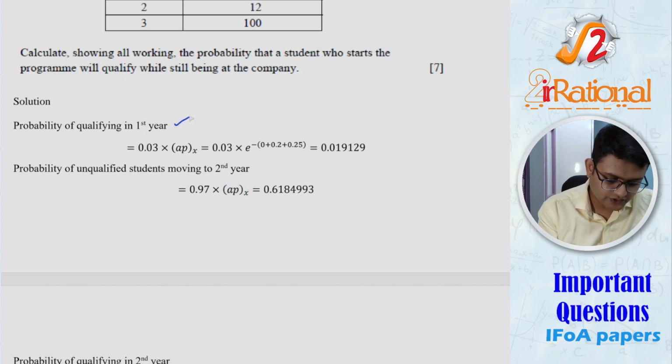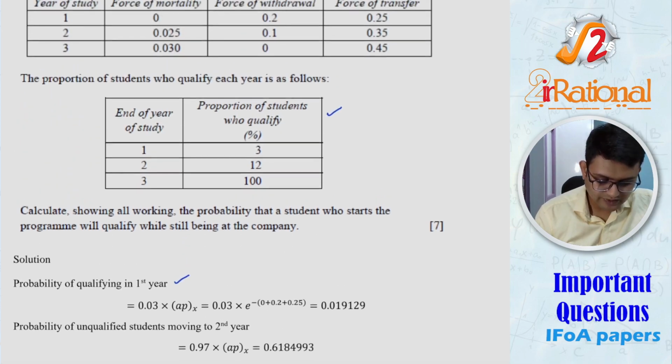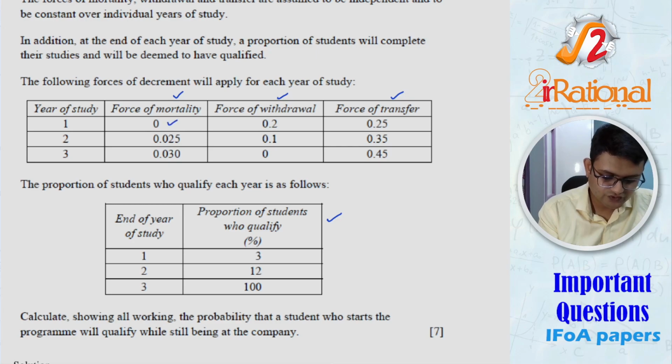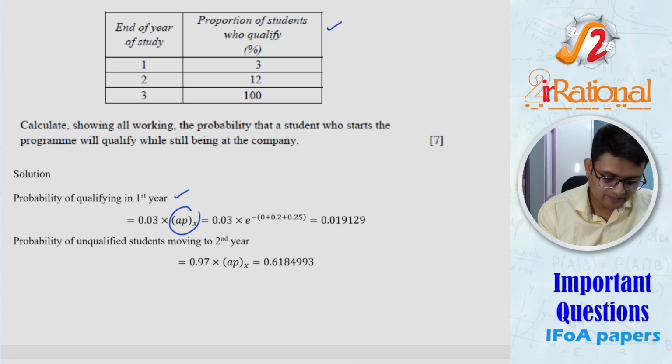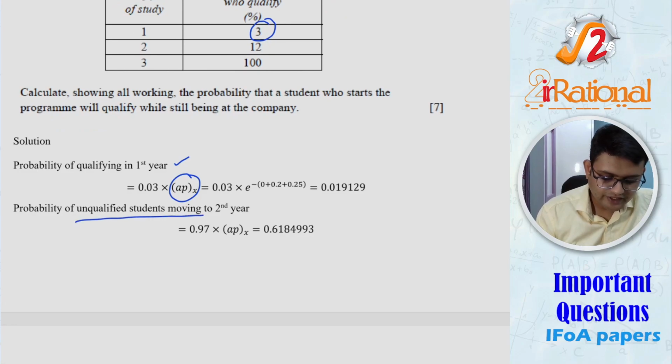Here you can see the probability of qualifying in the first year. Using the multiple decrements, that is force of mortality, force of withdrawal and force of transfer, I have calculated the APX for the first year, and then out of that 3% of them would qualify and we will not have to consider them again. So the probability of an unqualified student moving to the second year: out of this APX, only 97% will be unqualified and move to the second year.